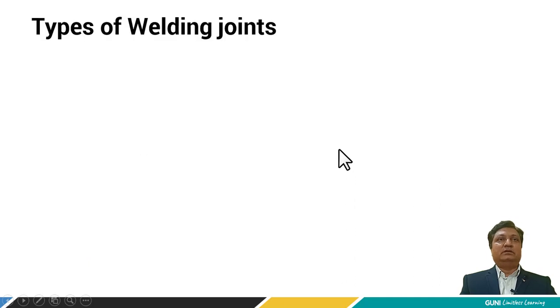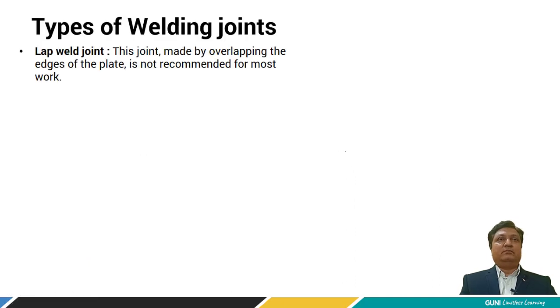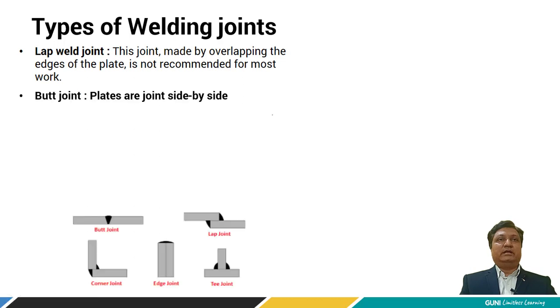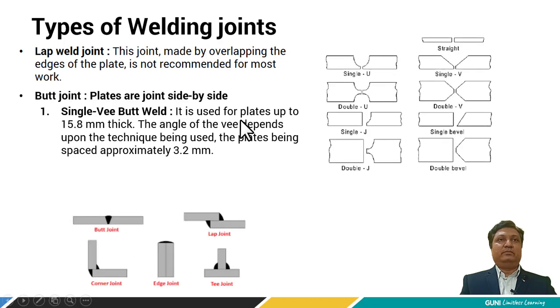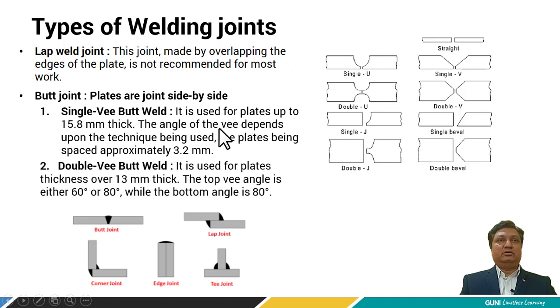The welding joints may be the lap weld joint, butt weld joint, and butt weld can be further classified into single V butt joint and double V butt joint. So here we can see this is the butt welding, lap welding, corner welding, edge welding and T welding. Here we have done the edge preparation.